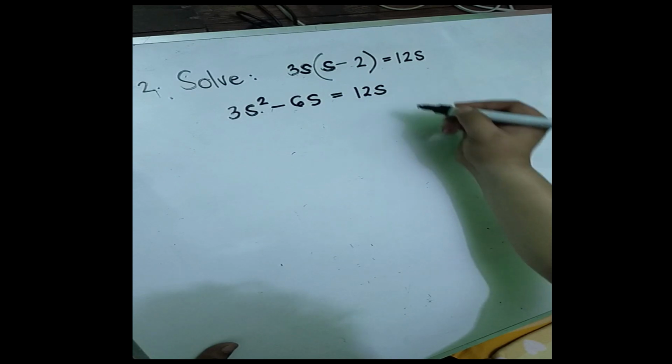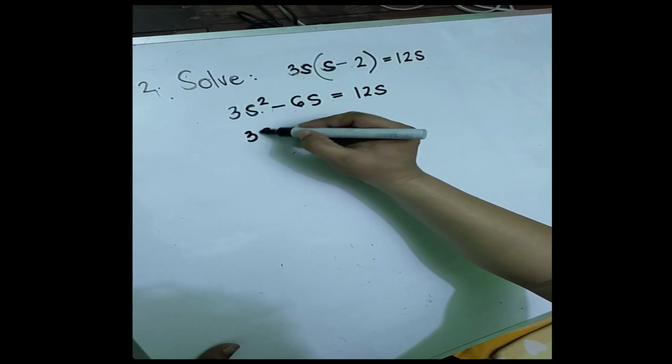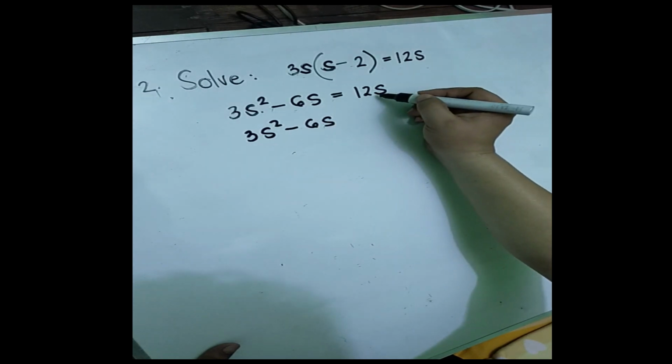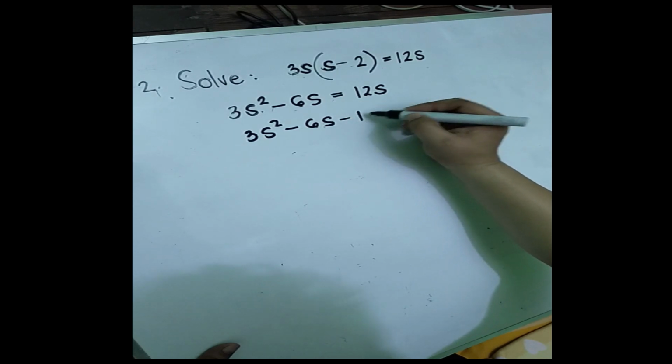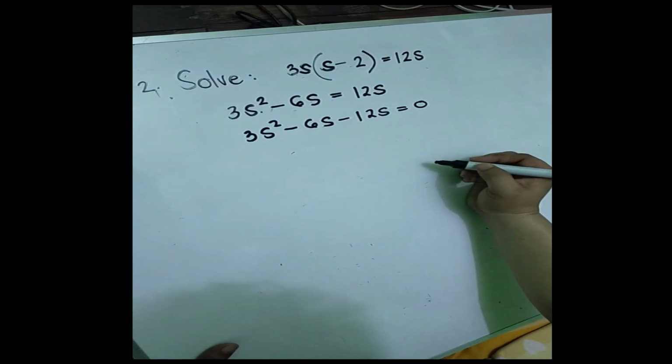And now, standard form of this equation is 3s squared minus 6s. Transpose this 12s to the left side of the equation, we have minus 12s is equal to 0.